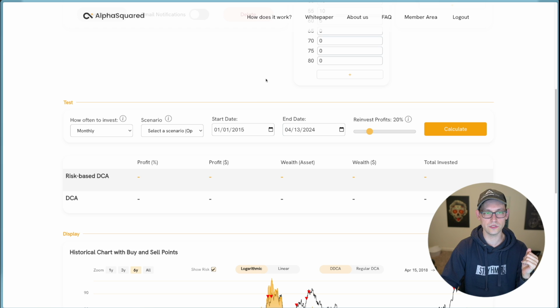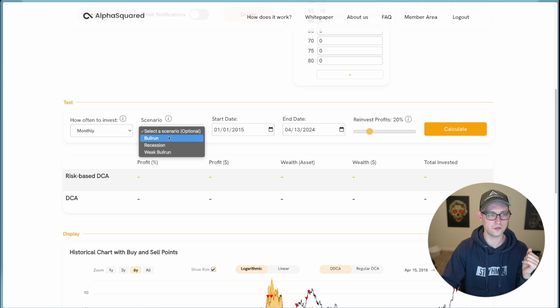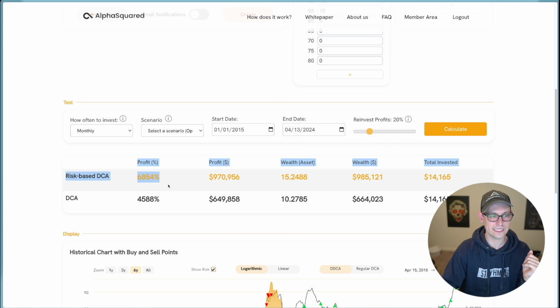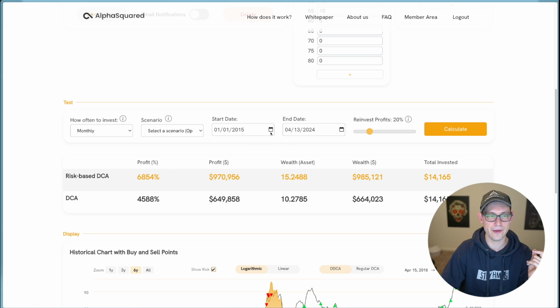And so then what's really cool is if we scroll down here on the same page, we can say if I'm investing monthly or bi-weekly or weekly or daily, and there's a scenario of a bull run or a recession or a weak bull run in the future, and I specify certain start and end dates, I can click on calculate, and I can see here that this risk-based DCA that I created above actually outperforms regular DCA over this period of time by over 1,300%. And now obviously these are ridiculously high numbers because we're starting all the way back in 2015.